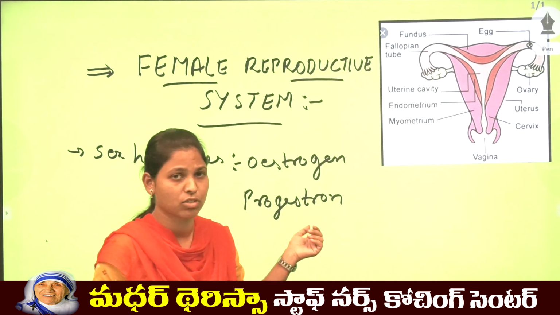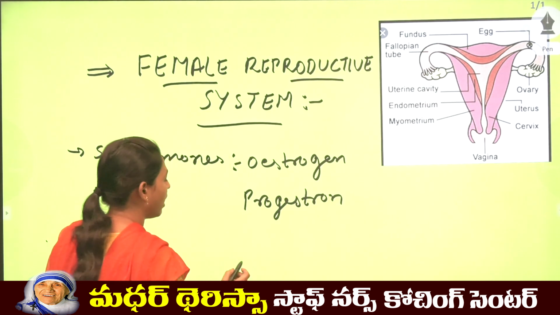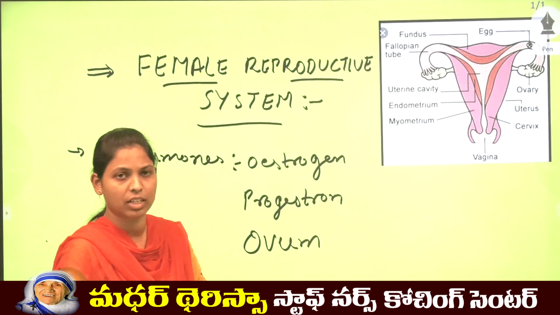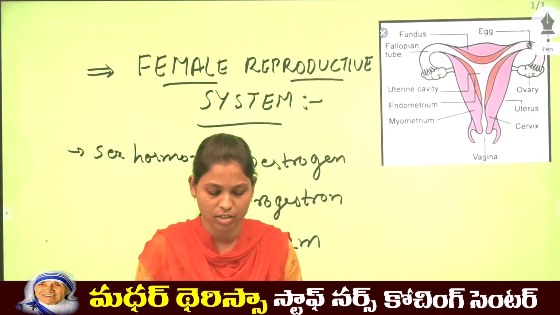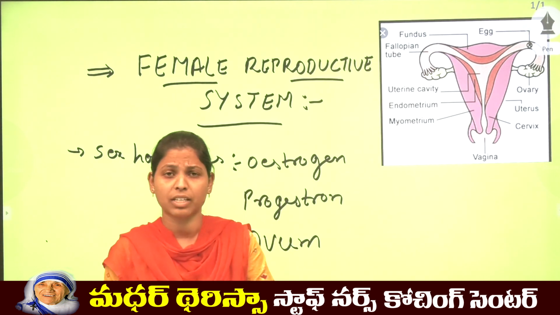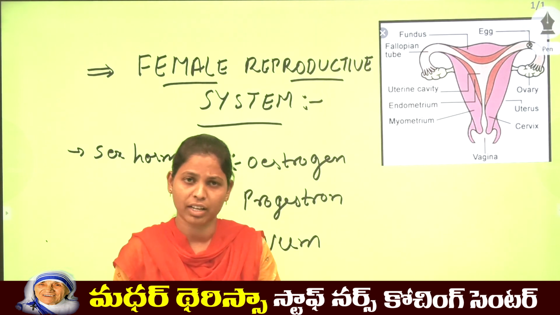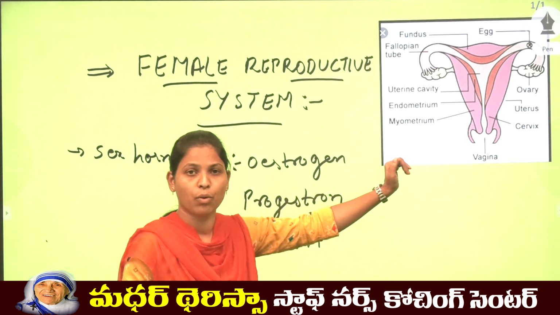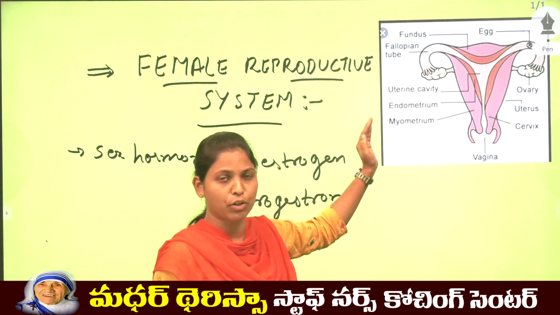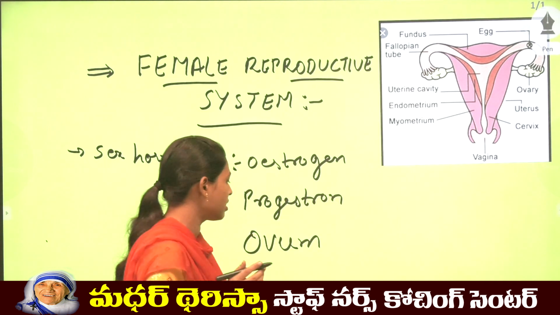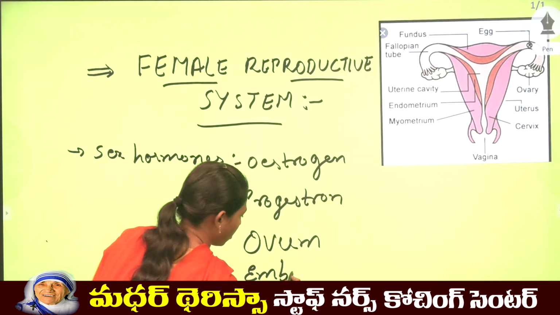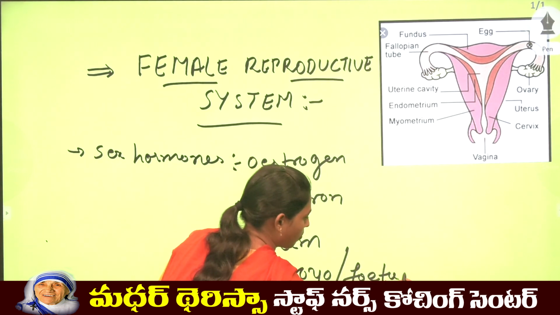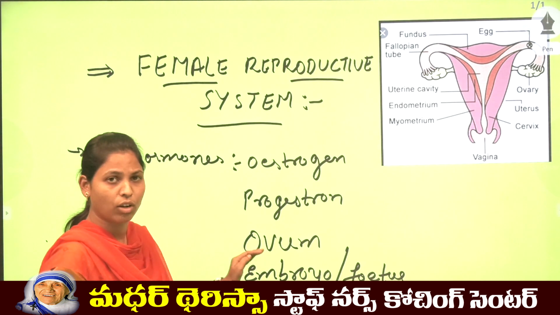And this reproductive system will also produce the eggs. The egg is called an ovum. We will have 2 ovaries in the female reproductive system, and it supports, encourages and protects the developing embryo. This female reproductive system helps in protecting and developing the embryo, in the sense baby, embryo or fetus.